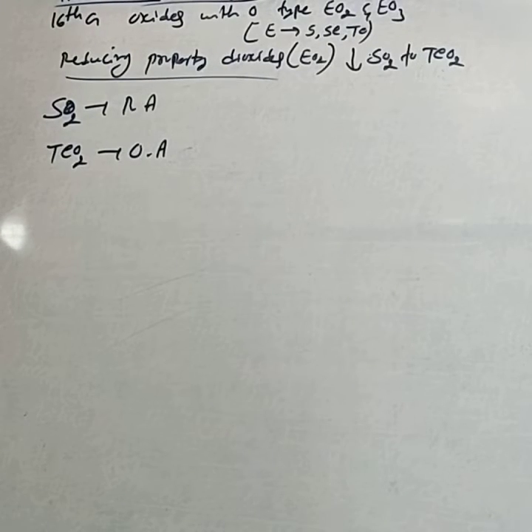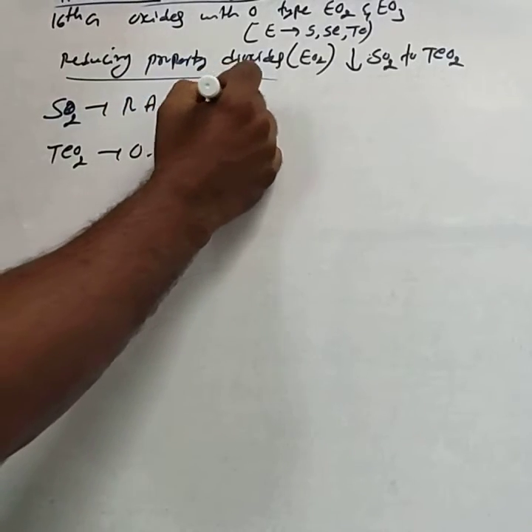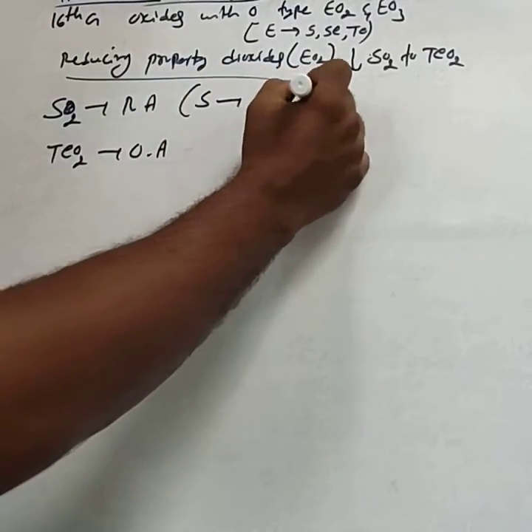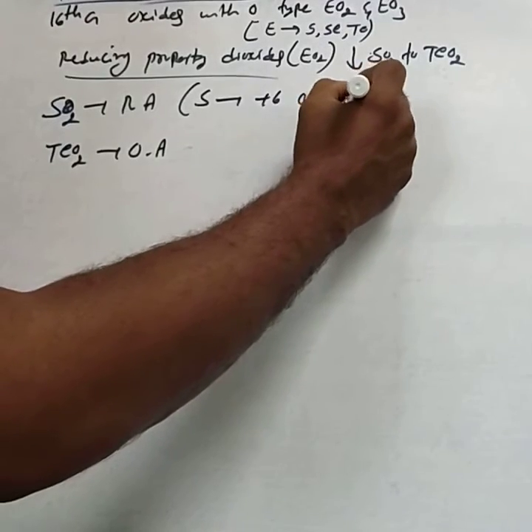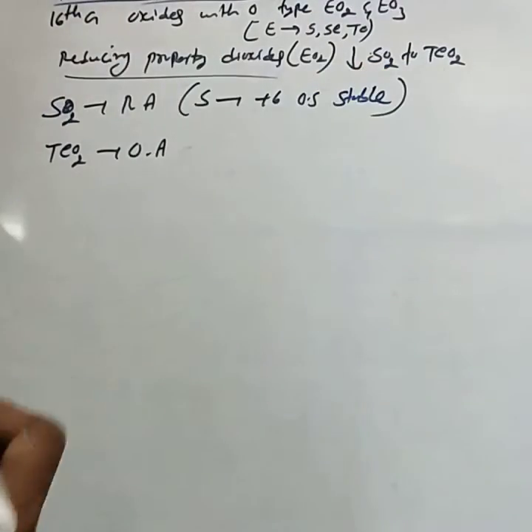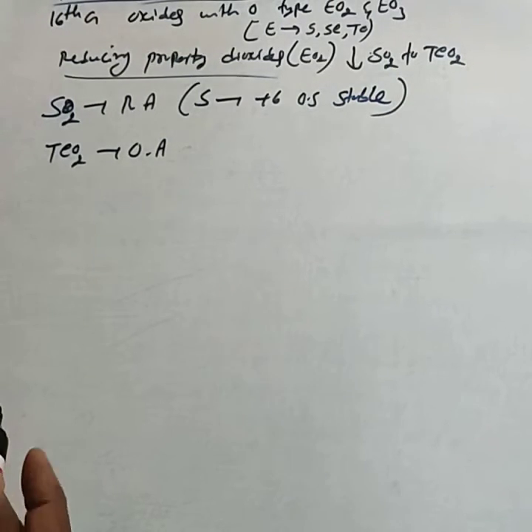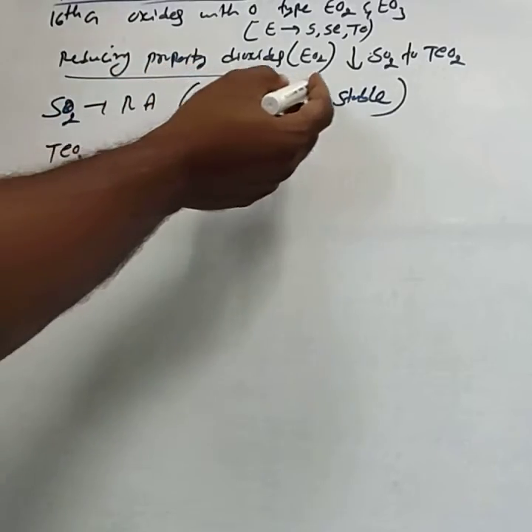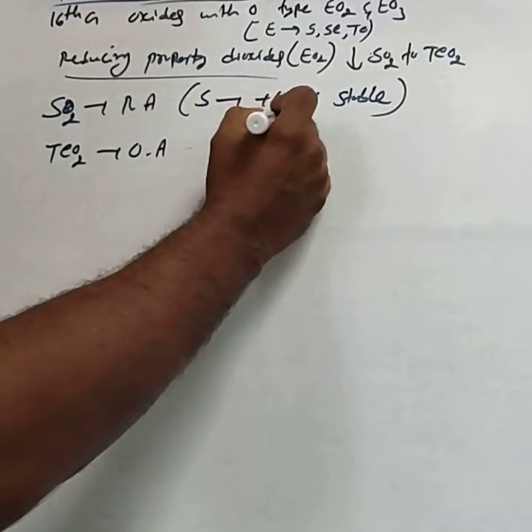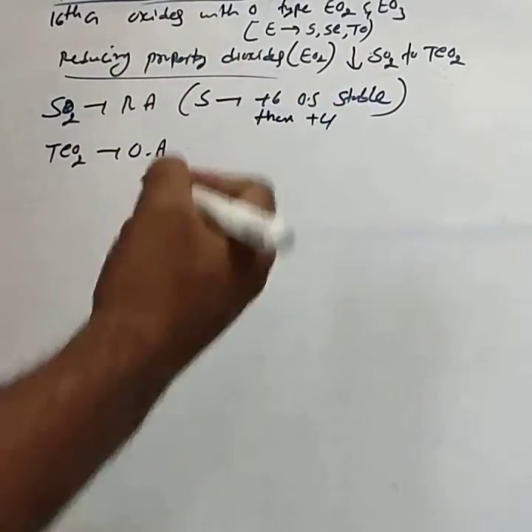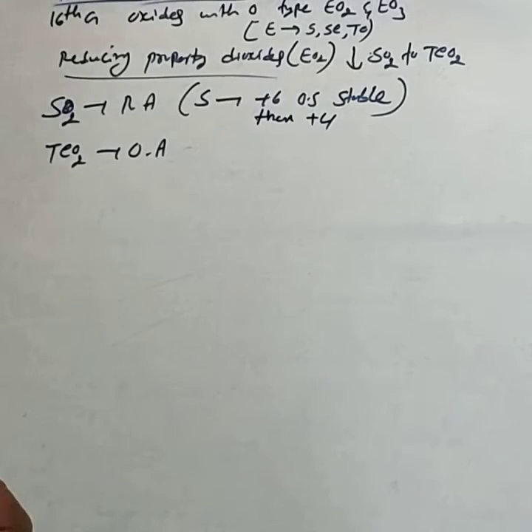Why is SO2 a stronger reducing agent? Because in sulfur the +6 oxidation state is more stable. We have discussed that the stability of the +6 oxidation state decreases down the group. In sulfur, +6 is more stable than +4, hence SO2 is a reducing agent.